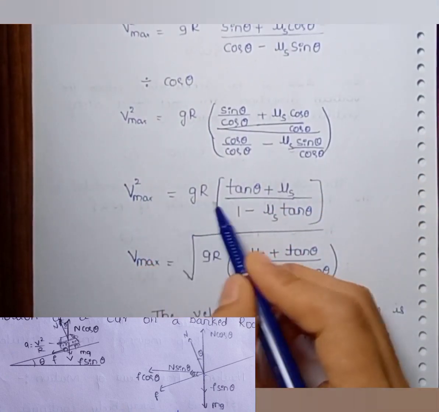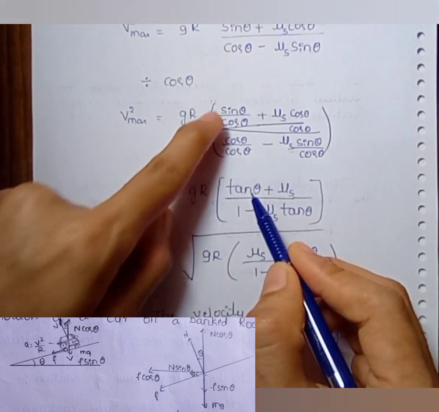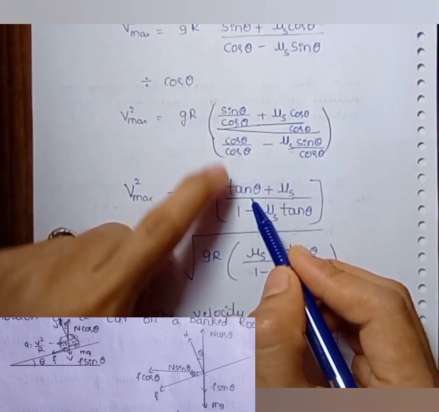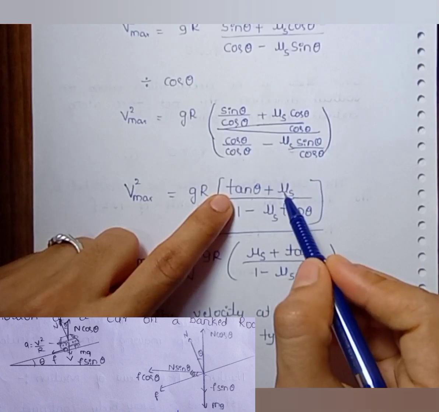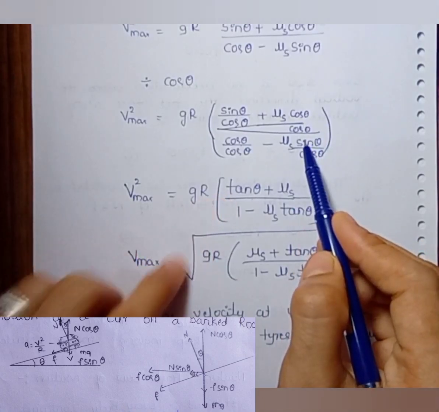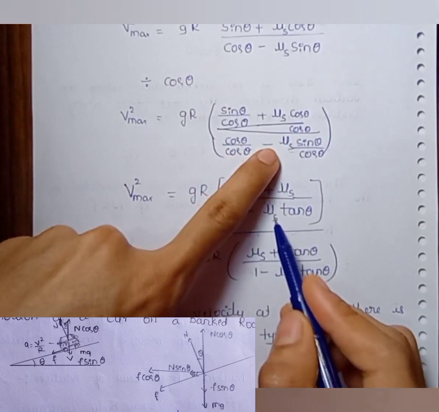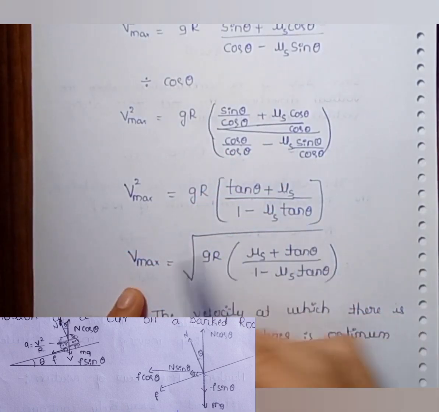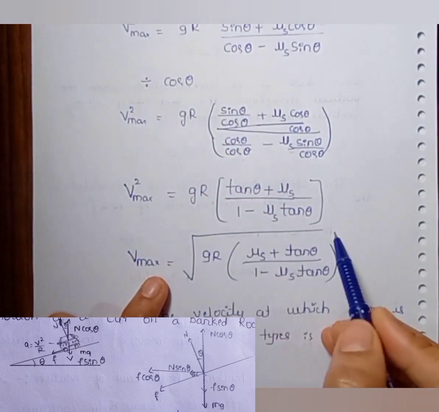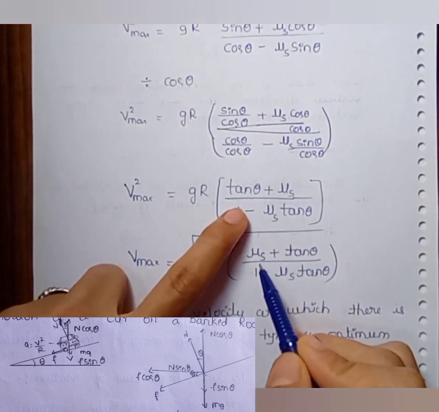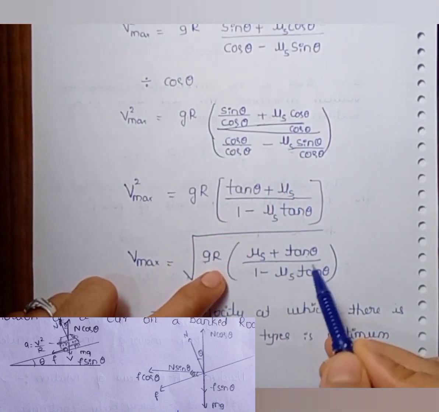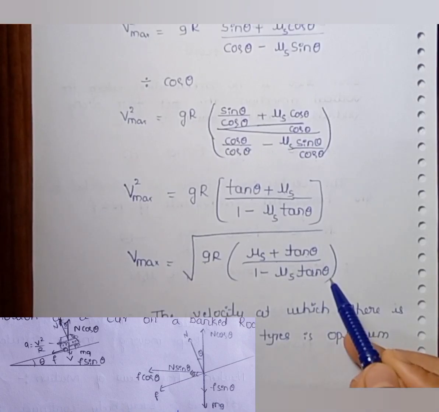So v max square is equal to g into r, where sin theta by cos theta can be written as tan theta, plus mu_s, and cos theta gets cancelled, which gives 1 divided by 1 minus mu_s into tan theta. Then v max is equal to square root of g into r, mu_s plus tan theta divided by 1 minus mu_s into tan theta.